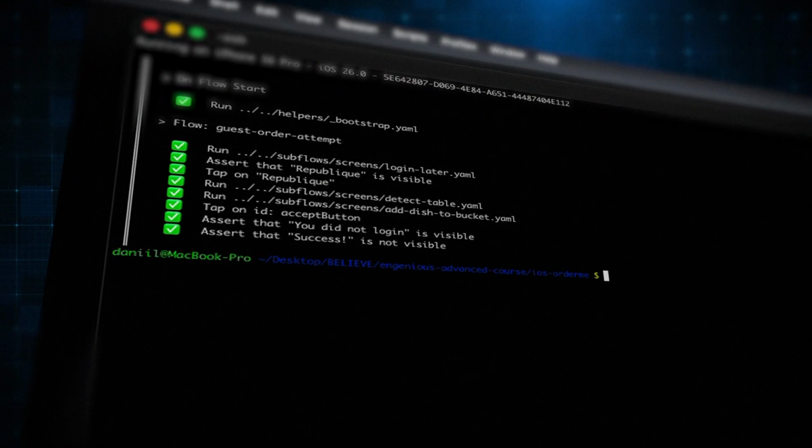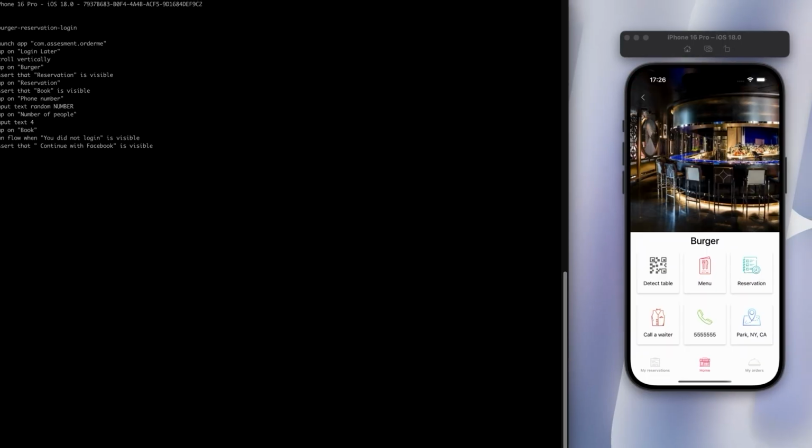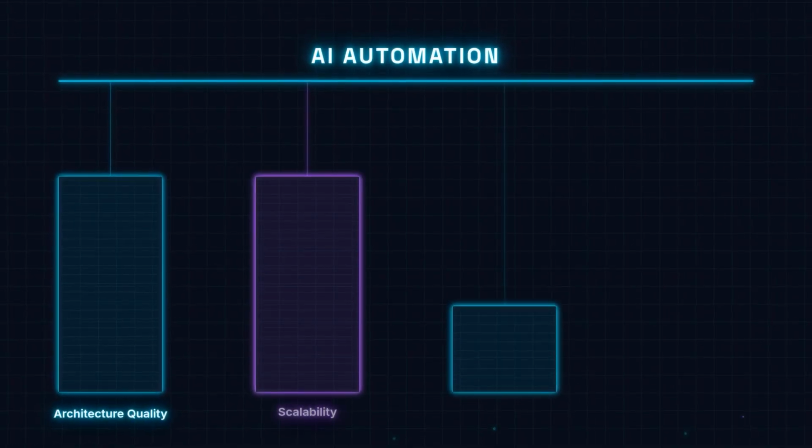Your AI-generated test passed. That sounds like a win, right? But a passing AI-generated test does not automatically mean it is good, stable, maintainable, or ready for a real automation framework. A weak prompt can produce a passing test. It can also produce fragile automation that guesses selectors, ignores your architecture, and breaks the moment your project scales.